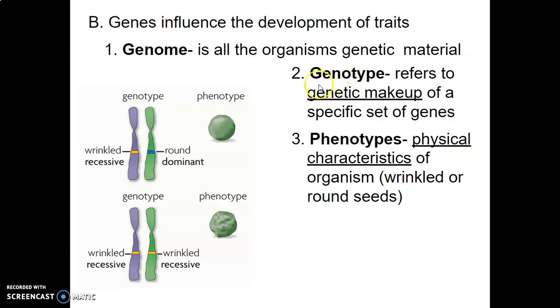So when we look at these two terms, genotype and phenotype, a genotype refers to the genetic makeup of a specific set of genes. Here's what I always say. Genotype is what's written on the genes itself, all right? So a genotype would be, like here's wrinkled and round. You could say this organism, this pea plant, has heterozygous alleles for pea shape, okay? The genotype here is what's written on the genes. Ooh, this one has homozygous alleles because they have the same two alleles. So genotype's what's written on the gene.